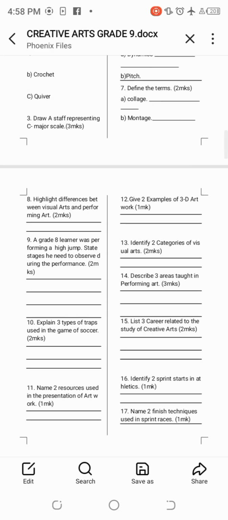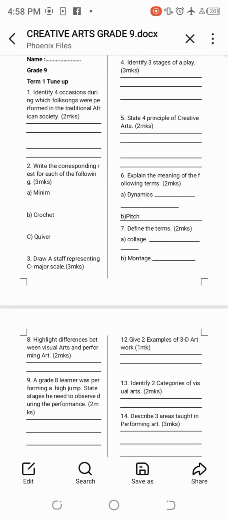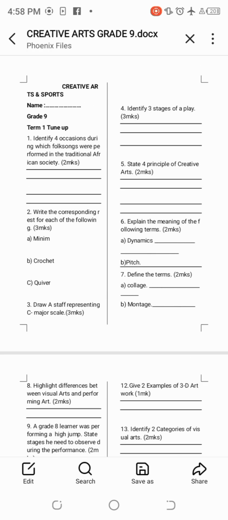After that, I will go back to another page to continue with the numbers progressively, and I will start with number 4 back there on my far right, which says identify 3 stages of a play. So when we look at the 3 stages of the play, we have the introduction, which is also known as exposition. Then we have the climax, and the last one, resolution.